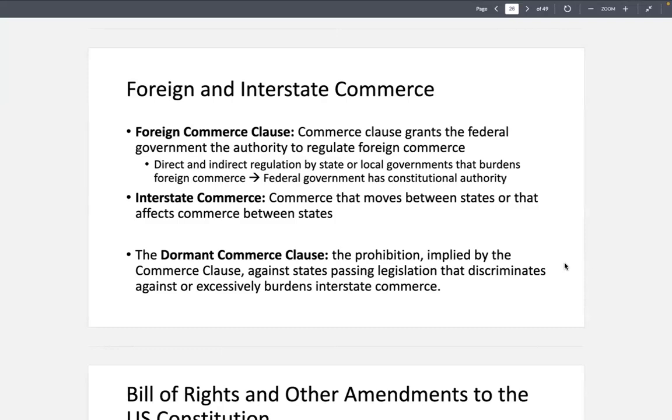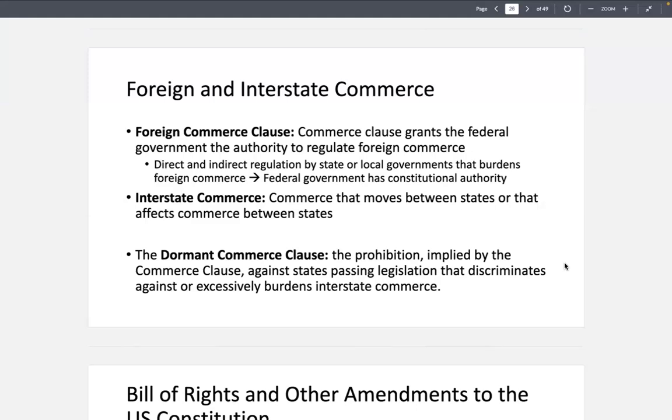So the original Constitution of the United States is where the Commerce Clause can be found. This is the one, remember, that also establishes specifically the legislative branch of government and enumerates its powers. So the Foreign Commerce Clause means that the federal government has the authority to regulate all foreign commerce. Direct regulation or indirect regulation by state or local governments that burdens foreign commerce means that the federal government has the constitutional authority to step in, stop it, and intervene.